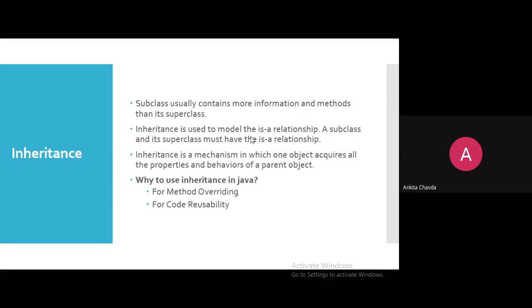Otherwise, what will happen? There is no change. What your father was doing, the same thing you are doing. But you are applying your knowledge, your efforts, and you are doing some modification to it, right? That is known as method overriding, because one definition is already created, one factory is already there, which is owned by your father, but you are doing some modification to it. So you are giving some new definition to your factory. So that is method overriding.